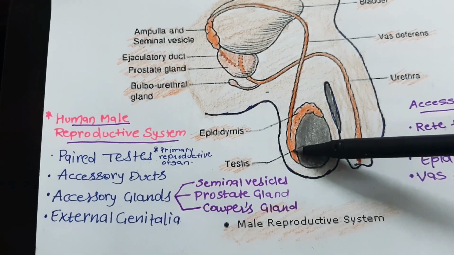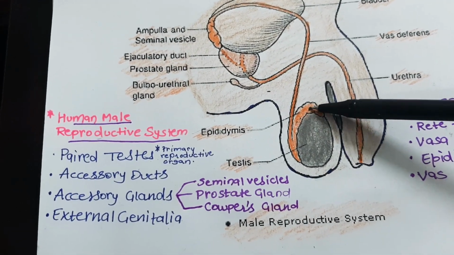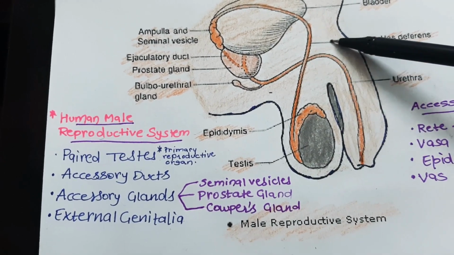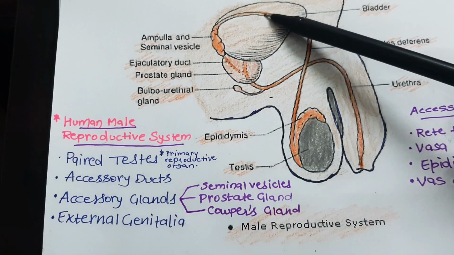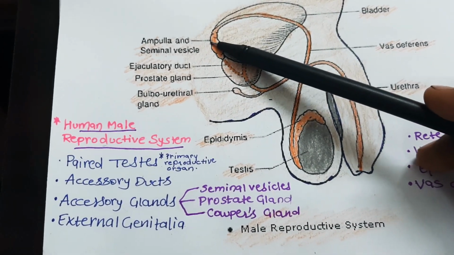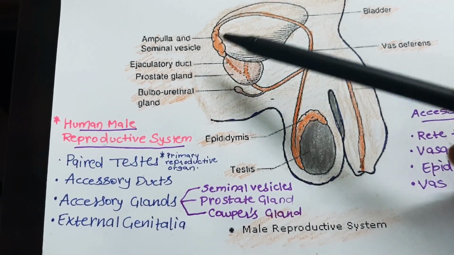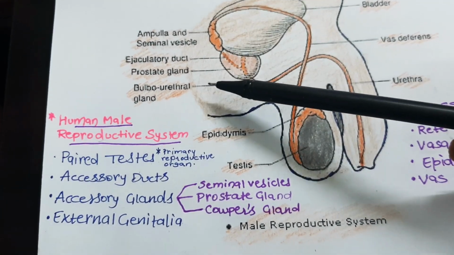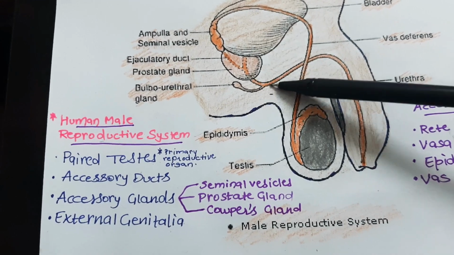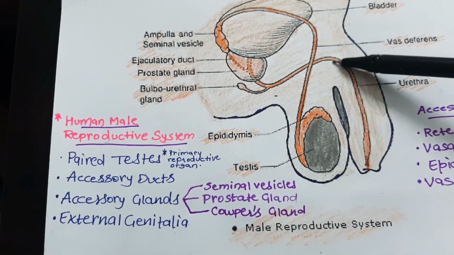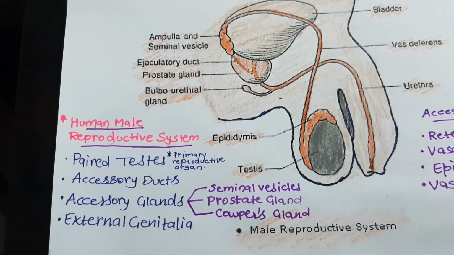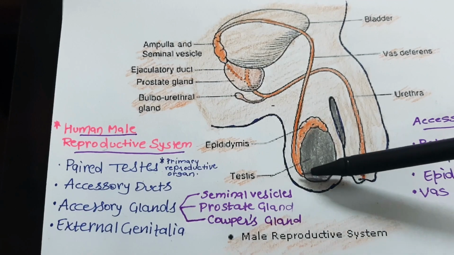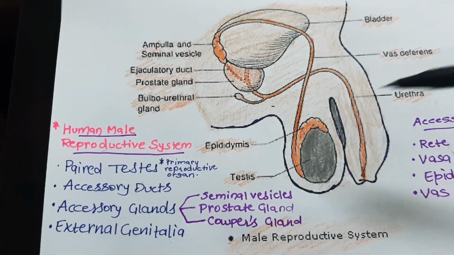Here there is one coiled tube above the testes, which we call epididymis, and then there is another tube which we call vas deferens, which coils around the urinary bladder, and along with the accessory glands, which I will discuss later on, that is seminal vesicle, prostate gland, bulbourethral gland, it opens into a common urinogenital passage, which we call urethra. Still, these topics I need to discuss in detail. So my focus now will be the transverse section of testes.